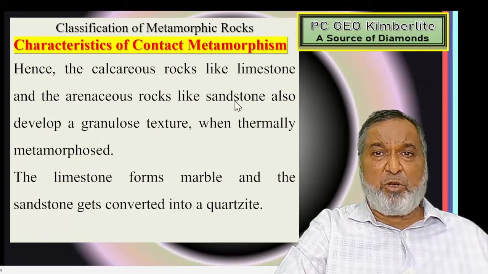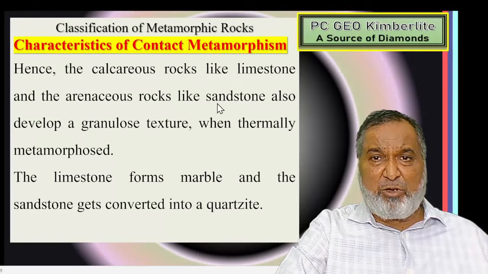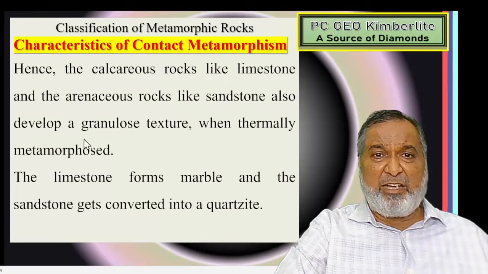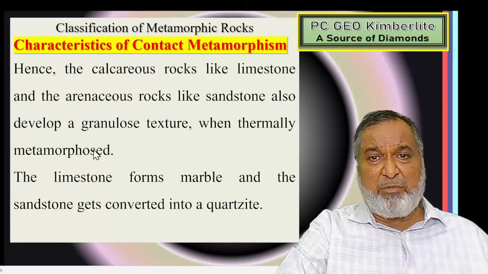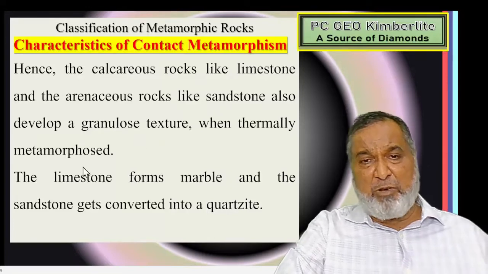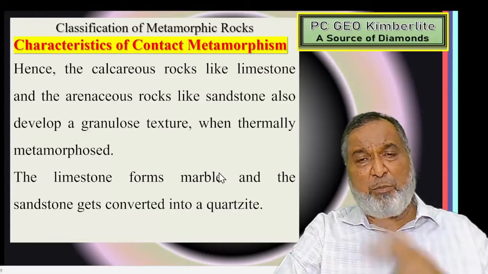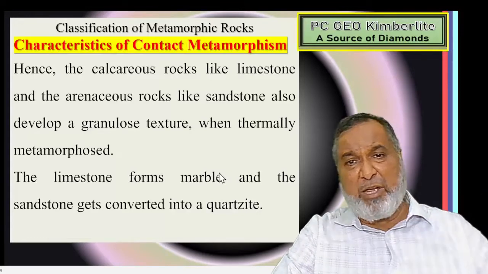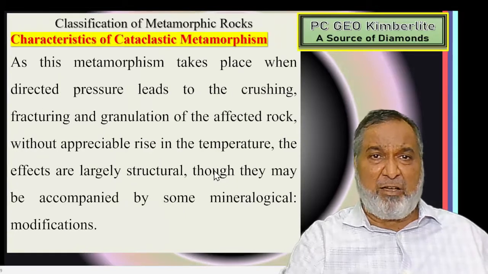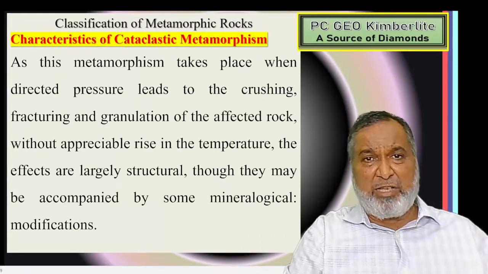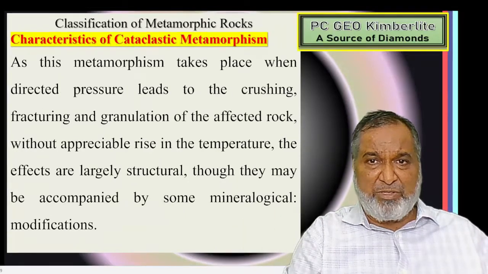If calcareous rock like limestone and arenaceous rock like sandstone are there, they develop a granulose texture. Thermally metamorphosed limestone is converted to marble, and sandstone is converted to quartzite, and depending upon the colors, we get similar varieties of marble and quartzite after metamorphism.